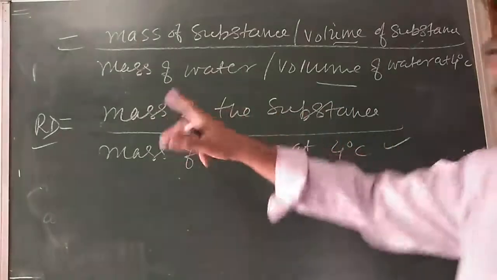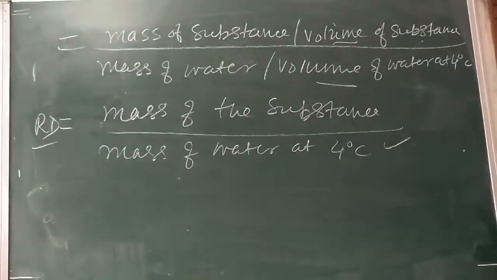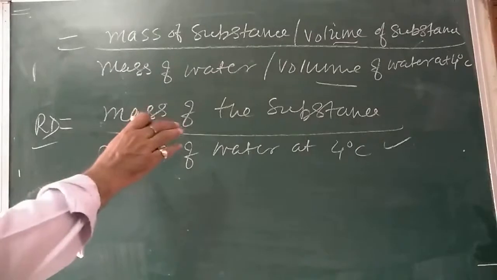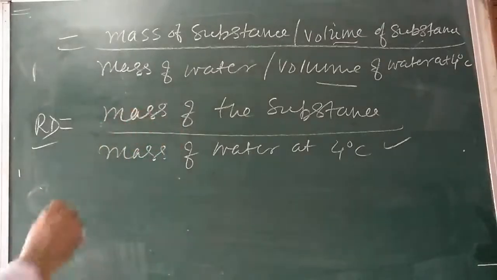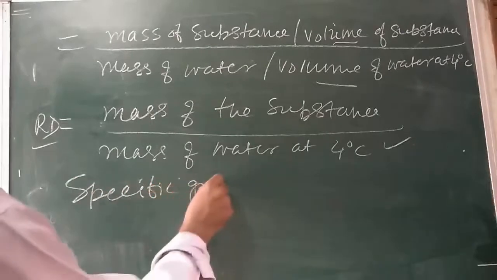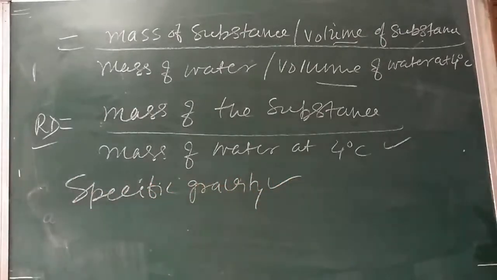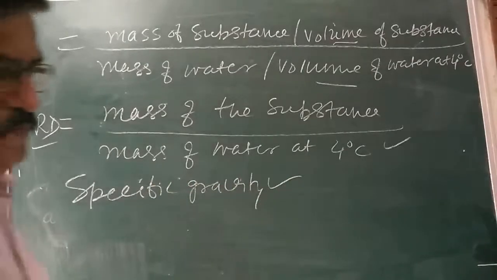It is also called relative density. Relative density is also sometimes called specific gravity. What does it mean?